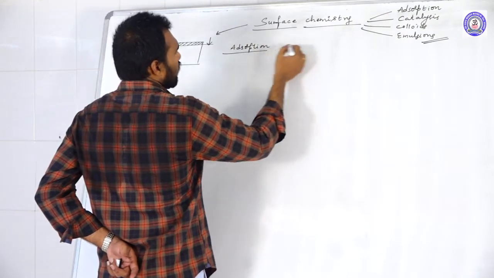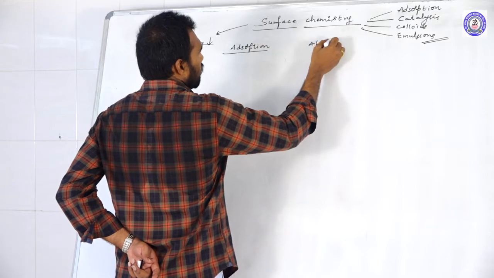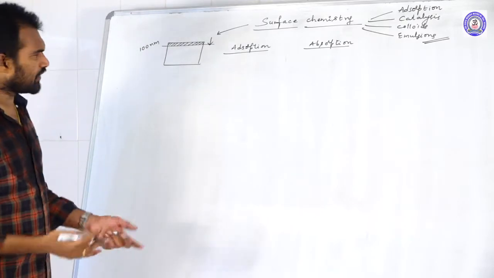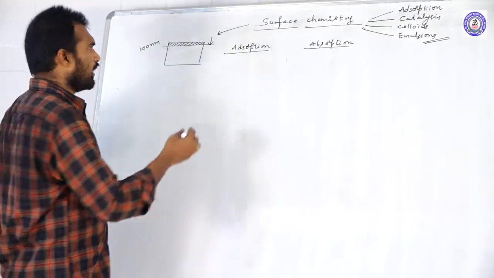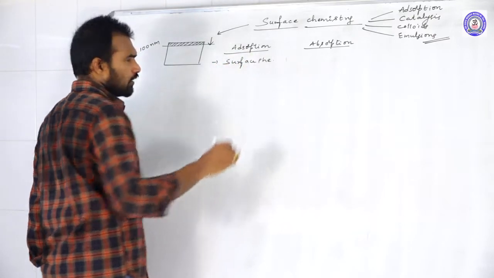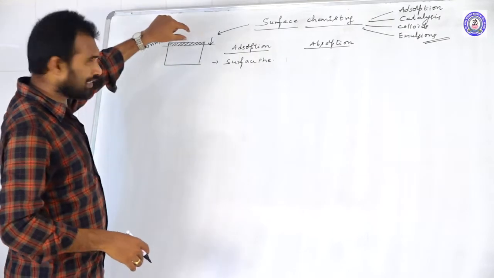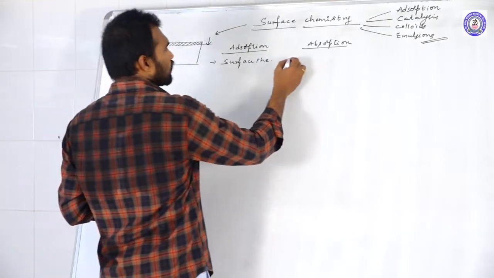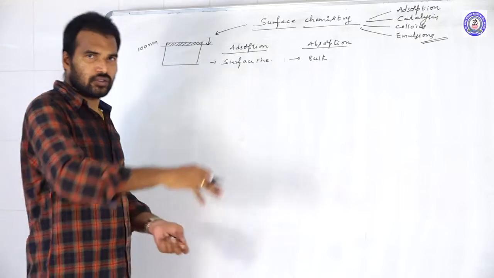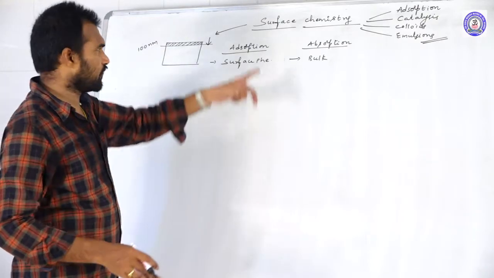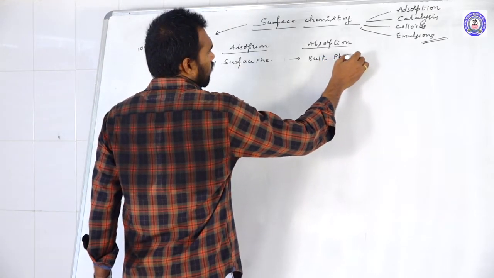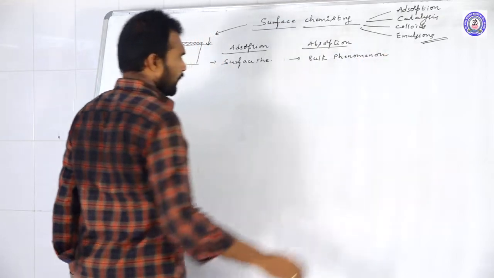Okay, so in that, what is adsorption? And what about absorption? What is the difference between them? Adsorption is a surface phenomenon. It means this is taking place only at the surface of the body. Whereas absorption is a bulk phenomenon, not only at the surface. Through the total bulk of the substance, this phenomenon takes place. That is why we are calling this a bulk phenomenon.